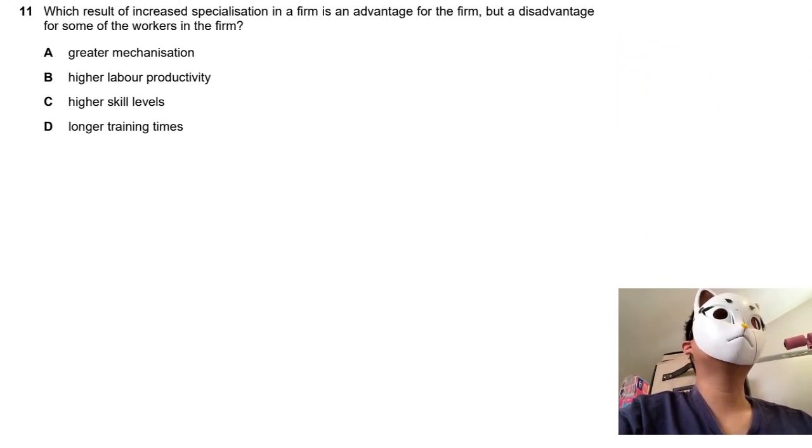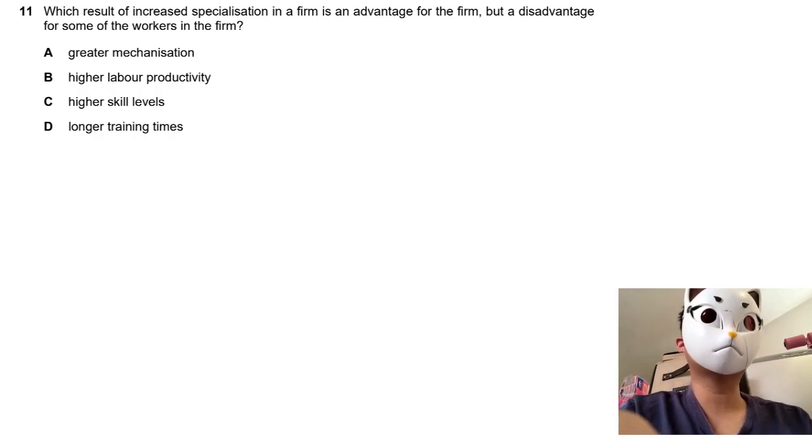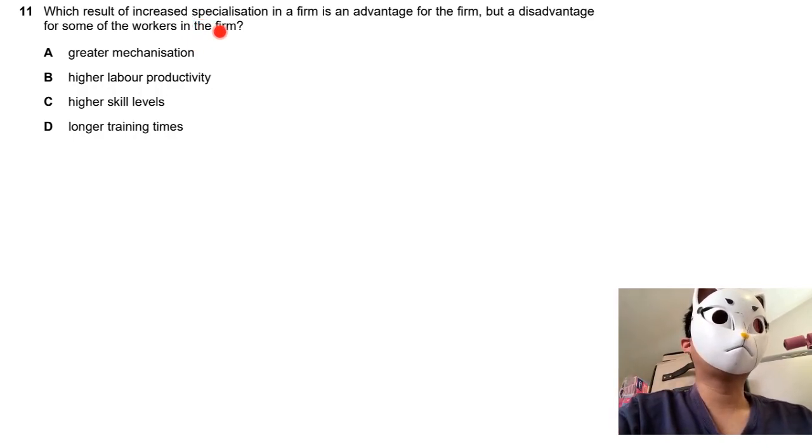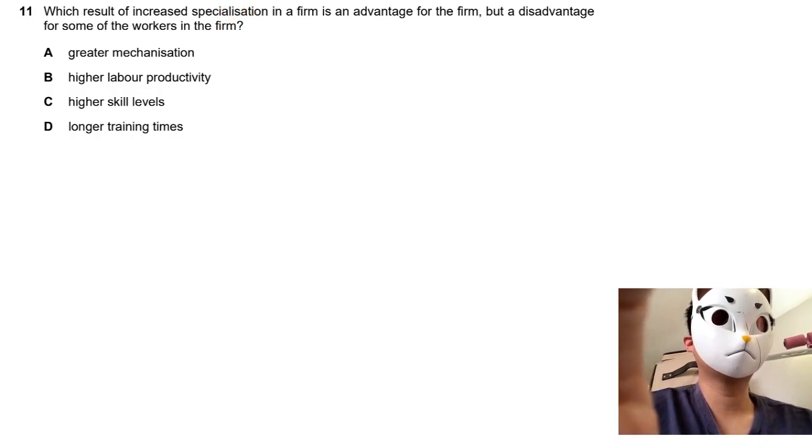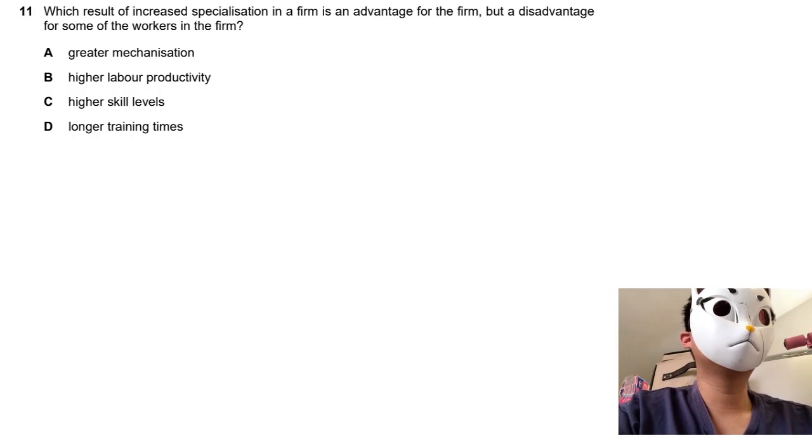MC question 11. This question stresses specialization. There are disadvantages to some of the workers. So we need to look at the disadvantages to the workers. What will result is increasing specialization. Let's take a look at increased specialization.